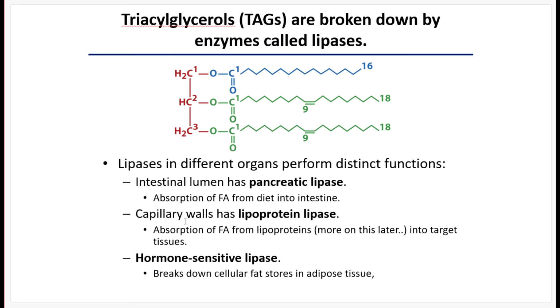In the walls of the capillary, this is where you'll find lipoprotein lipase, which helps to absorb fatty acids from lipoproteins, which is a transport molecule found in the blood. And so these transport molecules can either pick up dietary fat or help to mobilize stored fat. And so that's why I said this one kind of does both. Dietary fatty acid digestion and endogenous fatty acid digestion. So more on lipoproteins in a moment.